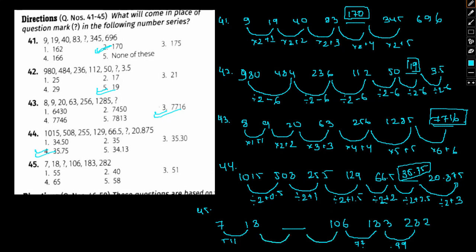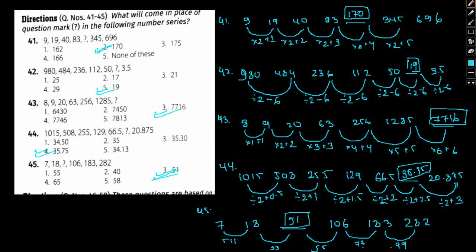11. So here should be one value and here should be one value. So odd multiples of 11, you can see. So this should be 33. This should be 55. So 18 plus 33 comes out to be 51. Yes, it satisfies the equation. All the pattern here, odd multiples of 11. So 51 is our answer.